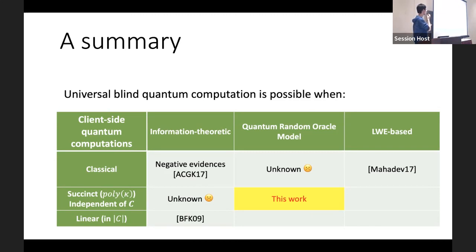But I have no idea, and it's a very difficult problem in my opinion. But polylog is certainly much smaller than linear. Okay, thank you.